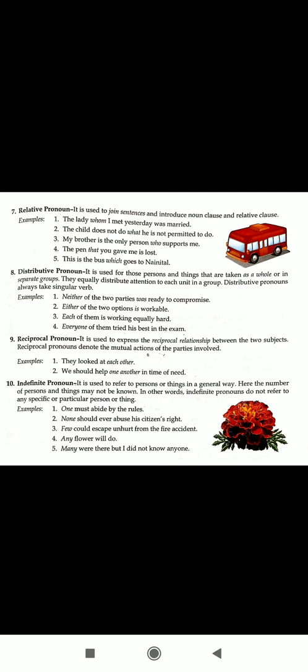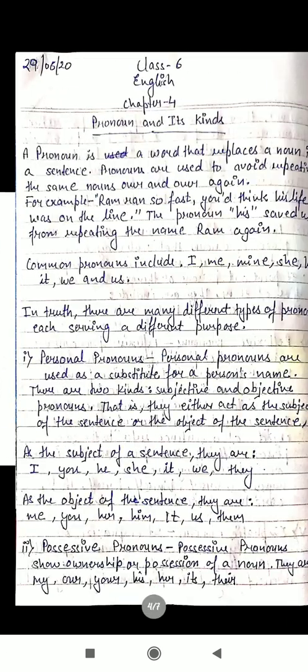Now the last one is indefinite pronouns. Indefinite pronouns don't point to particular nouns. We use them when an object doesn't need to be specifically identified. As such, it can remain indefinite. They include few, everyone, all, some, anything, nobody.